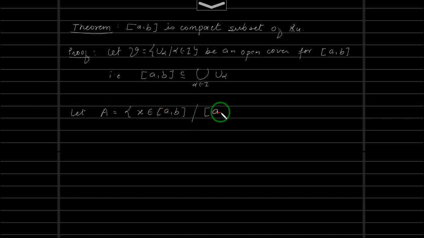the closed interval [a, x], so we are taking this x, right?